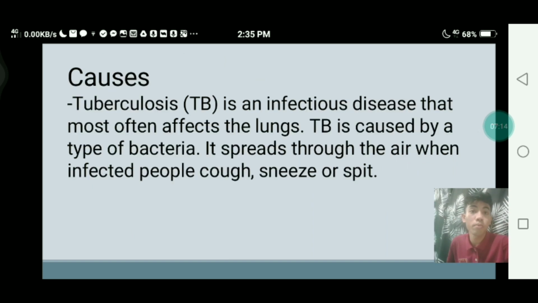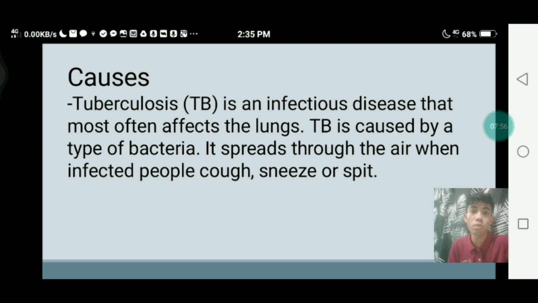So next is the causes of tuberculosis. Tuberculosis is an infectious disease that most often affects the lungs, and it is caused by a type of bacteria. It spreads through the air when infected people cough, sneeze, or spit. Just as I told earlier, TB is caused by a bacteria called Mycobacterium tuberculosis. So that's how tuberculosis is caused.